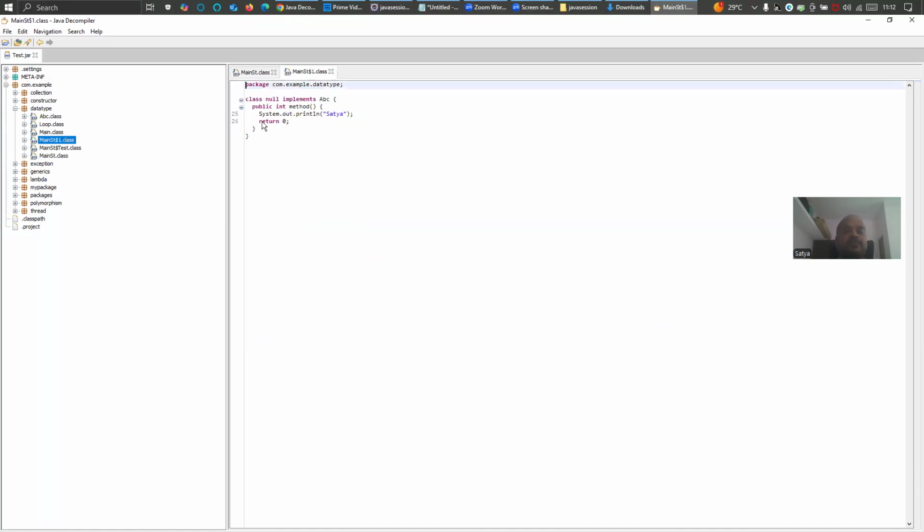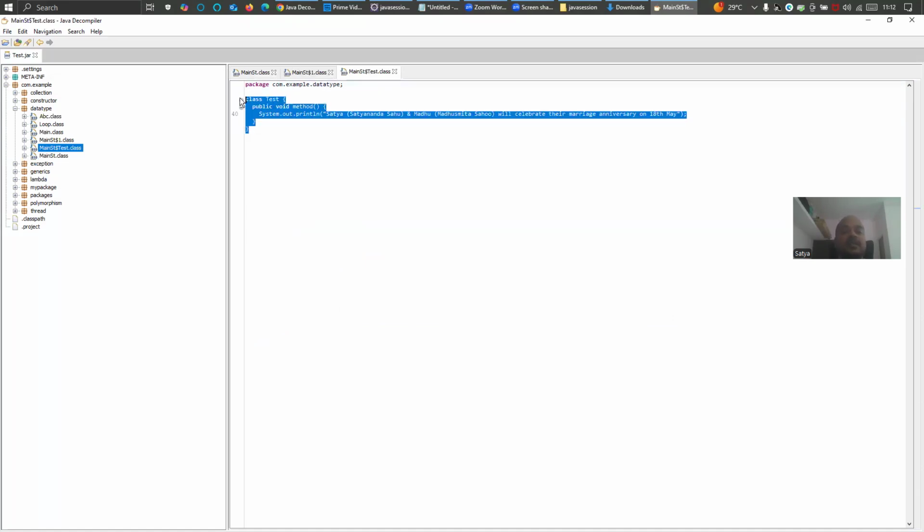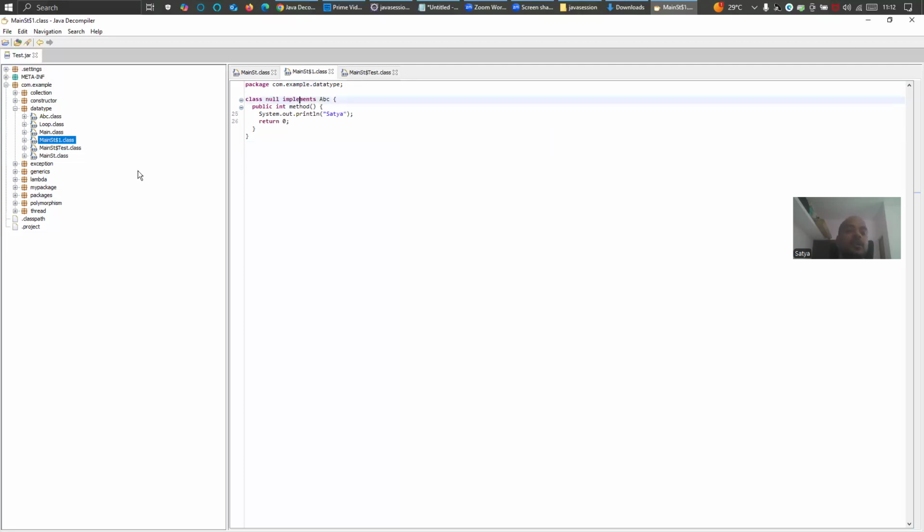See it, class null implements ABC. What is this? Class test implements this. The same thing that I have written, right? In class test, it's just showing it is an inner class because it has a name. Here, if you go to MainST1.class, it is saying class null because it is an anonymous class. It has an interface ABC, but doesn't have any name, right? But the things are the same here, right?